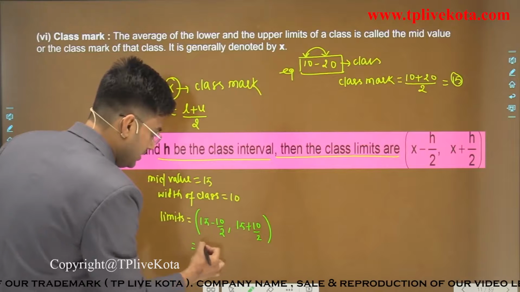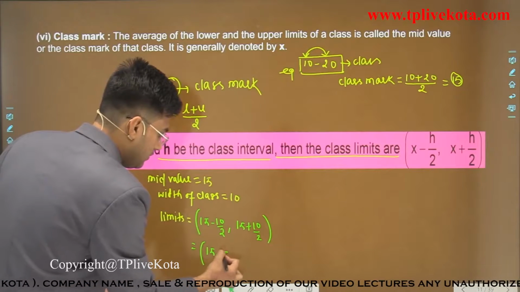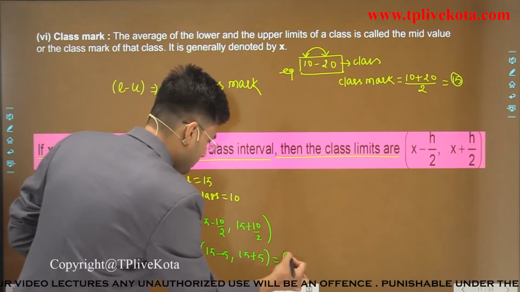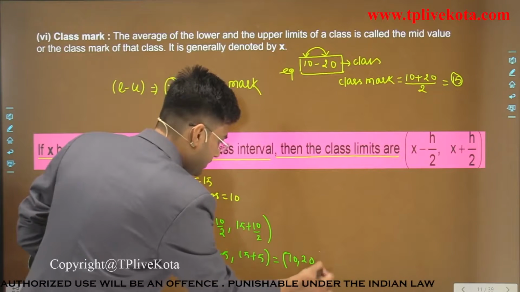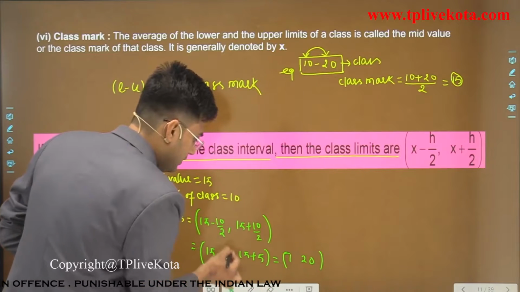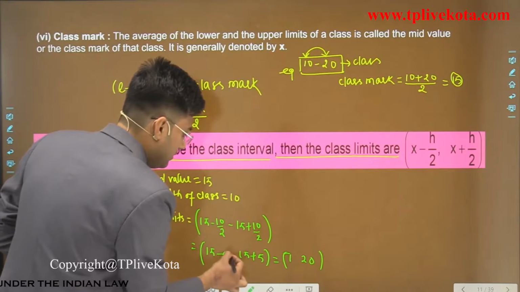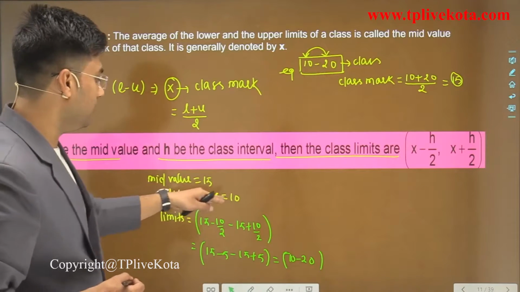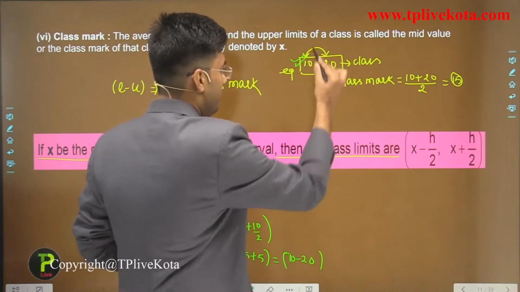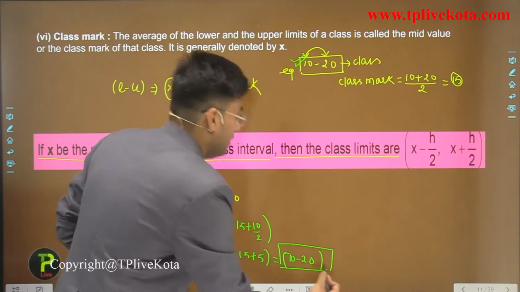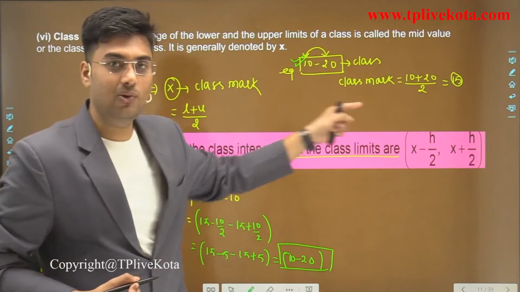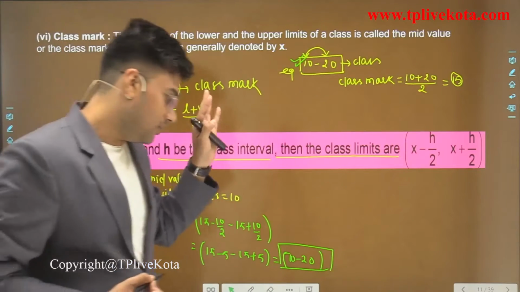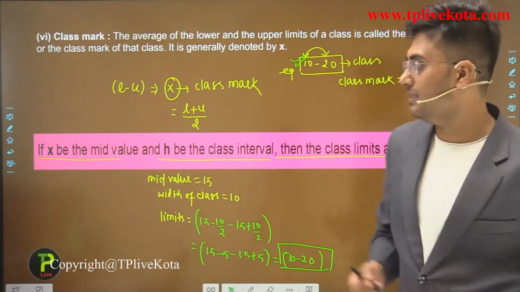Okay, so it is equal to 15 minus 5 and 15 plus 5, so that is equal to 10 to 20. Clear? So students, this is the class when mid value is 15 and the width is 10. So it is the same. Here we have class and we find the mid value, and here we have mid value and we find the class. Both are the same. Now, students, I hope you understand this concept.